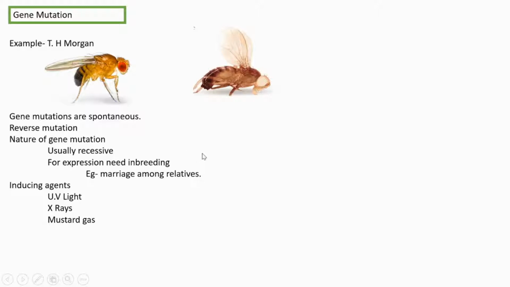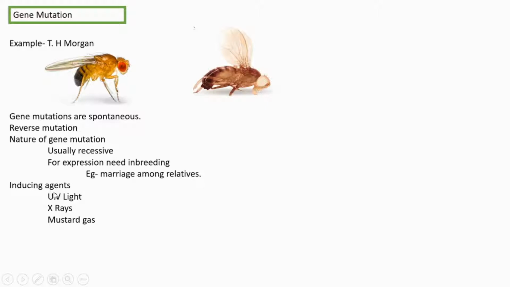Consanguineous marriages means marriages between relatives, which usually bring out the effect of the mutation, that being in a recessive condition. That recessive gene becomes expressive when inbreeding happens. Clear?